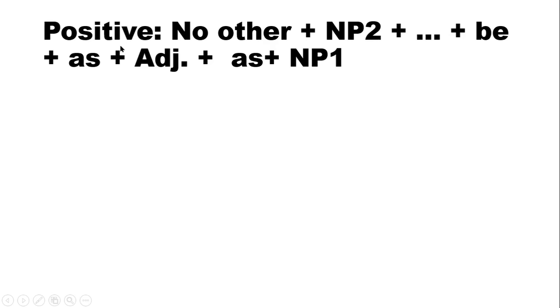Right, dear boys? When we want to change the sentences from comparative to positive or superlative to positive, we should not change the meaning. And if we want to change this type of sentences into positive, then we should follow this structure. Not the first one, but we are going for the second one. Okay? So here you can see the structure. Firstly, no other, then NP2 extension, be, as, adjective, as, NP1.